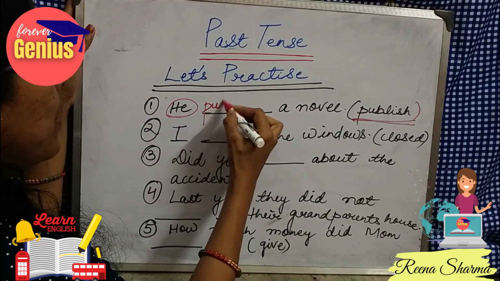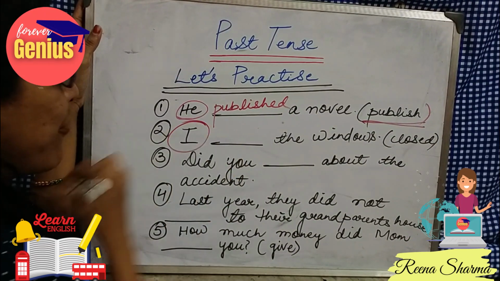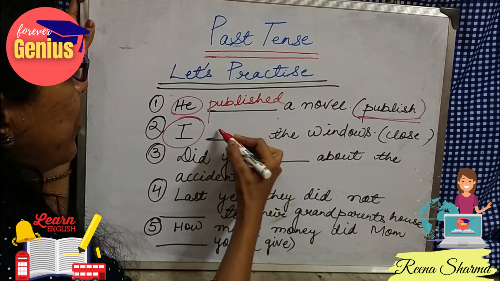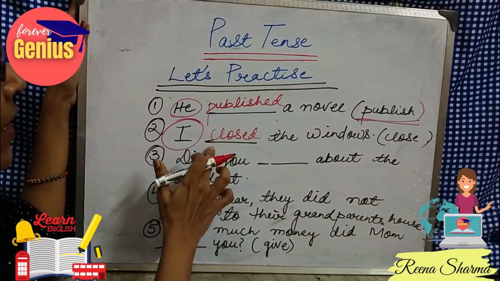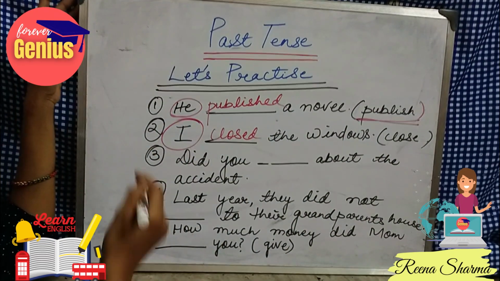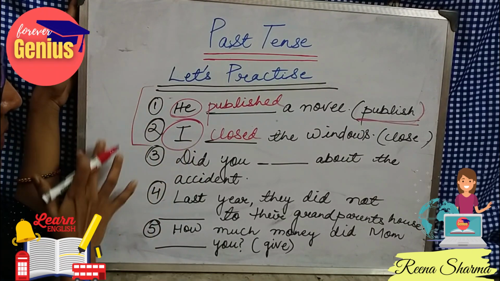So it will be published. I, this is the first person. I dashed the windows. Close the windows. Now this is also the second form of the verb. These both were affirmative sentences.